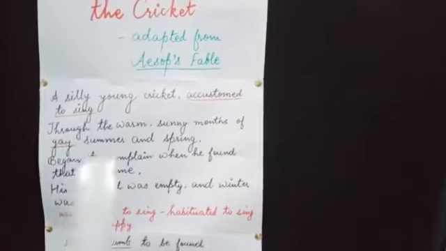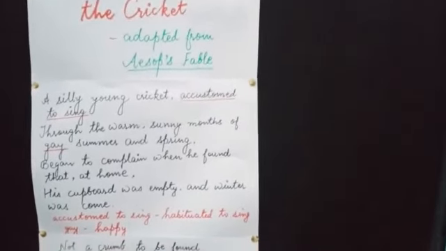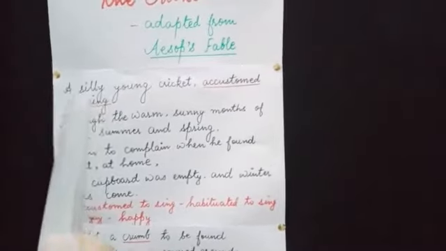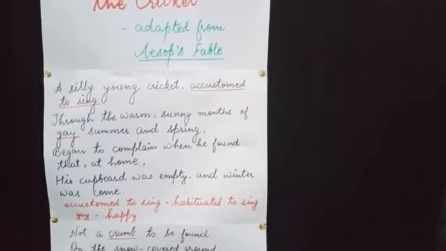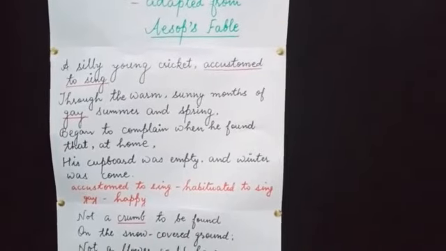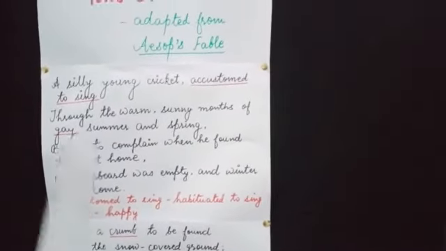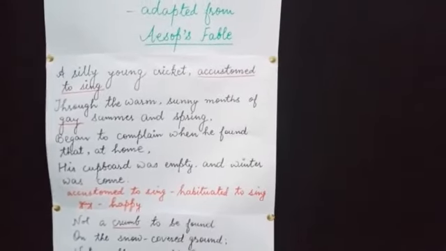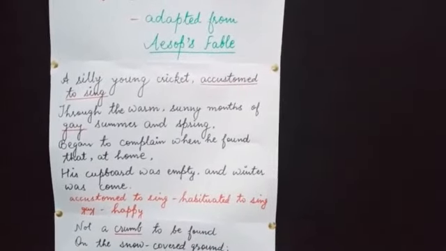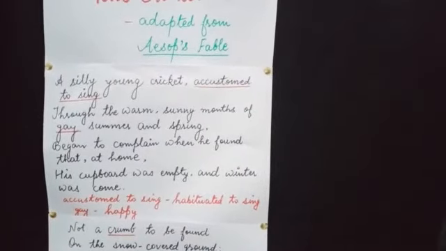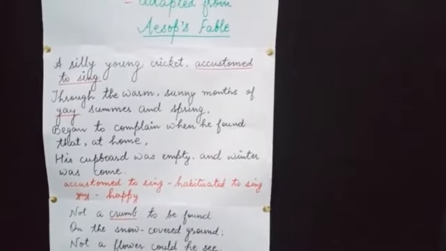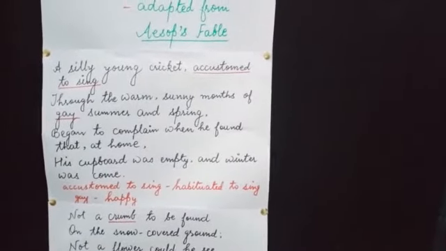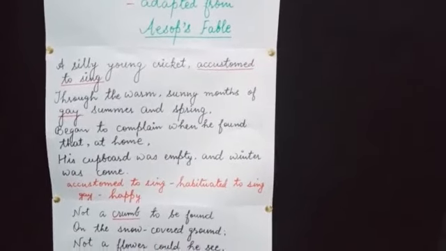So here, the first line says, a silly young cricket, accustomed to sing. The first line itself says the silly young cricket. The cricket was a bit silly. He was accustomed to sing. Accustomed to sing means habituated to sing, through the warm, sunny months of gay summer and spring. Gay means the happy summer months. So, he was fully enjoying the happy summer months and the spring months. Now, he began to complain when he found that at home his cupboard was empty and winter was come. When the winter season arrived and he found that he had nothing to eat, then he began to complain.